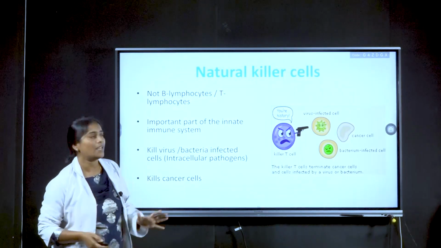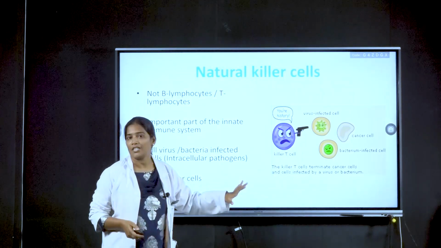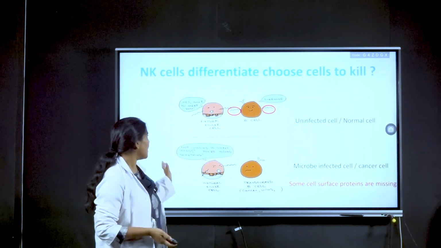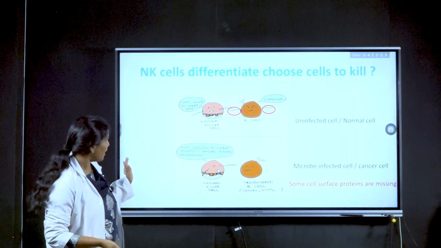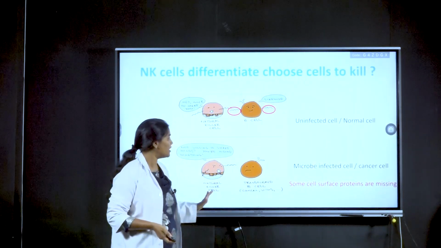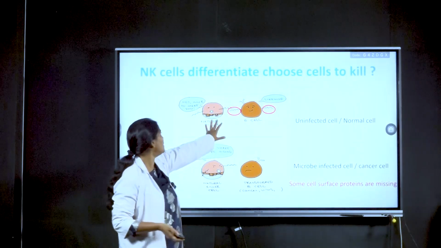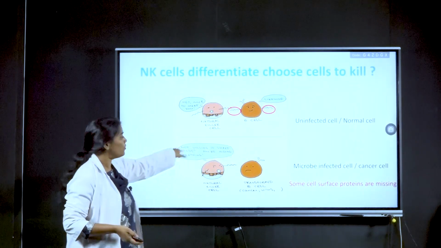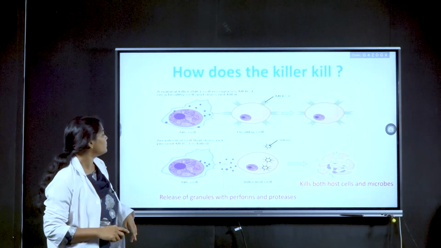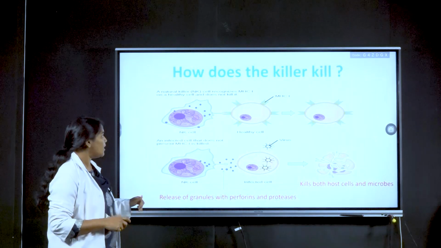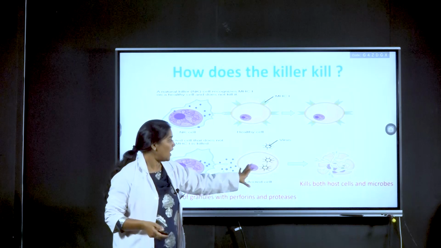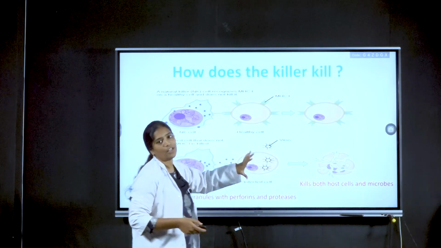As the name indicates, they try to kill these infected cells. Usually natural killer cells form pores within the cell and kill those altered cells.